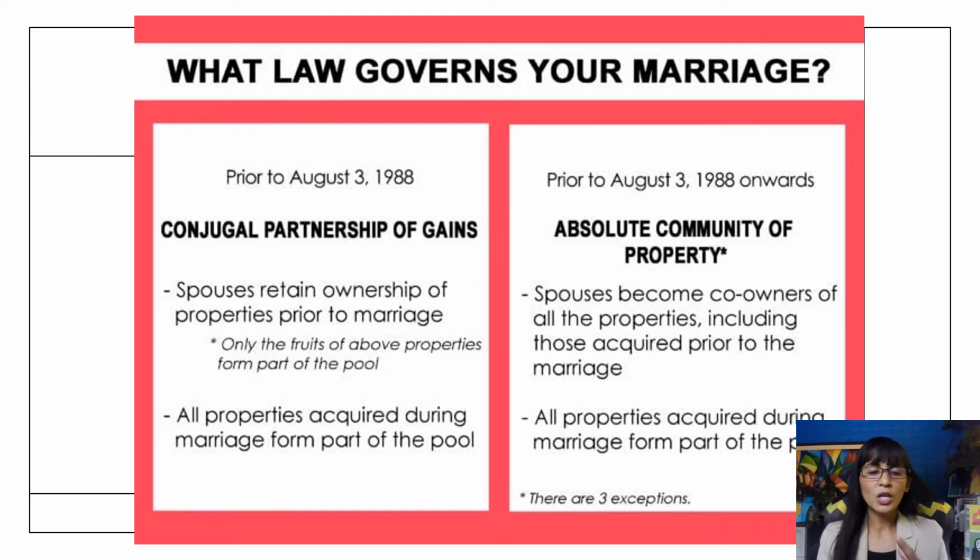So the main difference here is in CPG, the spouses retain ownership of their properties prior to the marriage. Only the fruits and the income of the above property shall form part of the CPG or the conjugal partnership of gains pool. Now, in absolute community naman, spouses become co-owners of all their properties. This is the default property regime upon marriage, even pertaining to properties that they have acquired prior to the marriage. But for both CPG and absolute community, all properties acquired during the marriage form part of the pool.